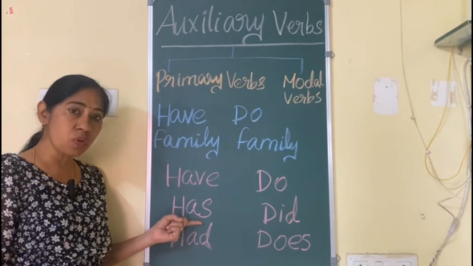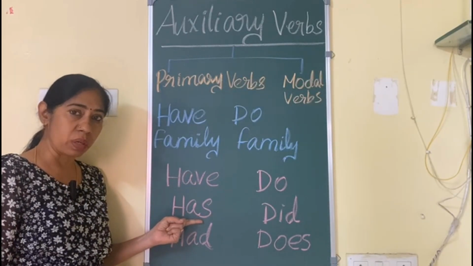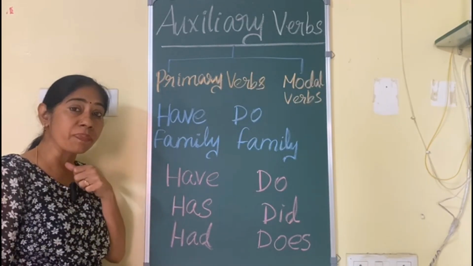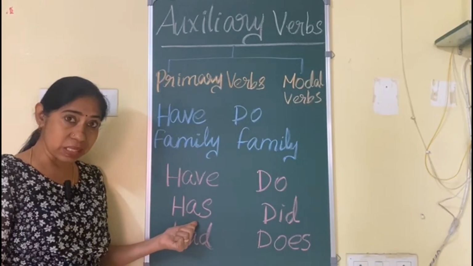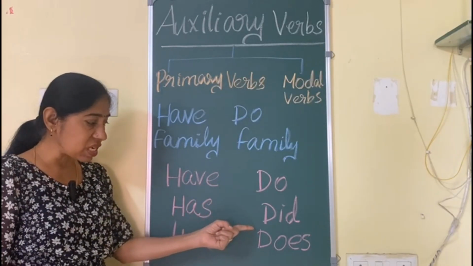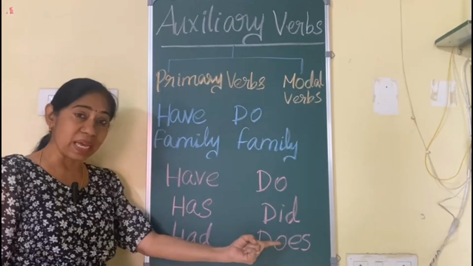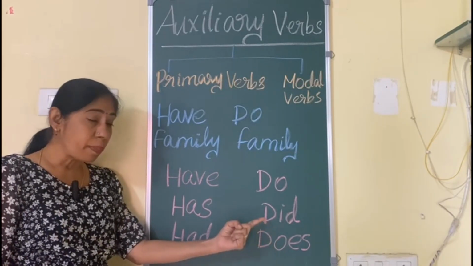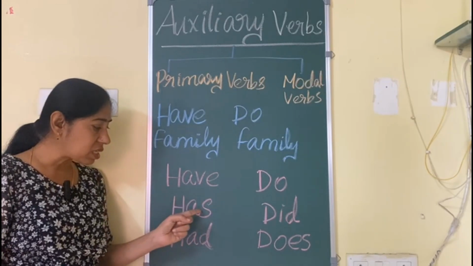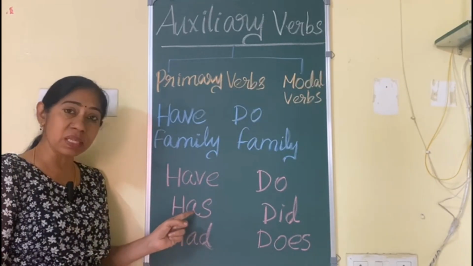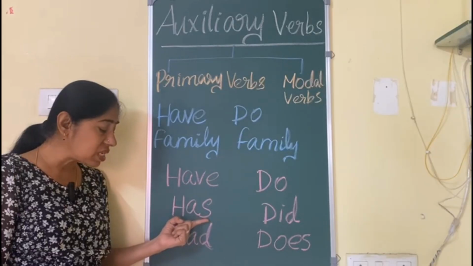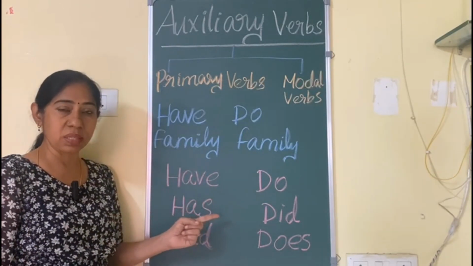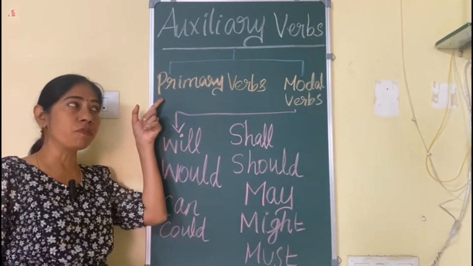The kids always used to pronounce it the wrong way. That is wrong. You have to give the s sound from the throat. It has to come out properly. The next one is does. It is not pronounced the wrong way. It is wrong. So make sure, parents, that your kids pronounce exactly this sound. Okay, make sure of this. We've discussed the primary verbs.